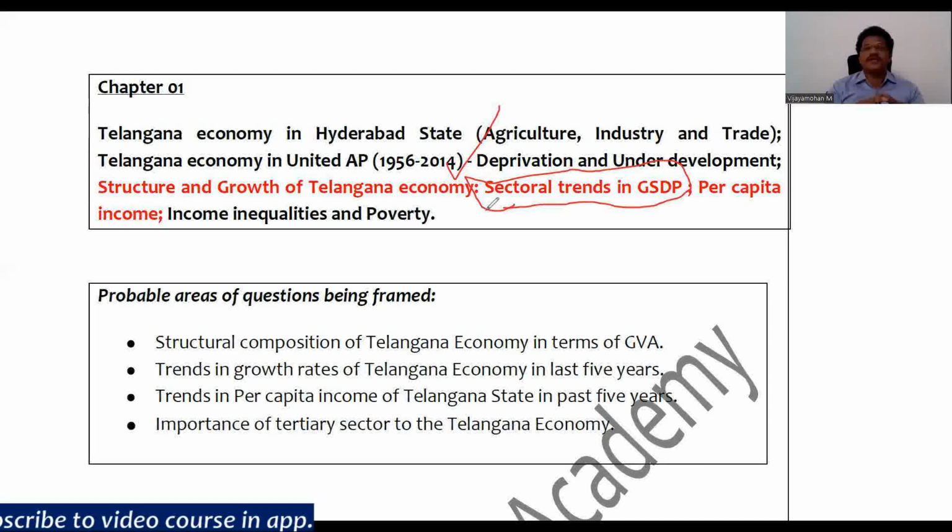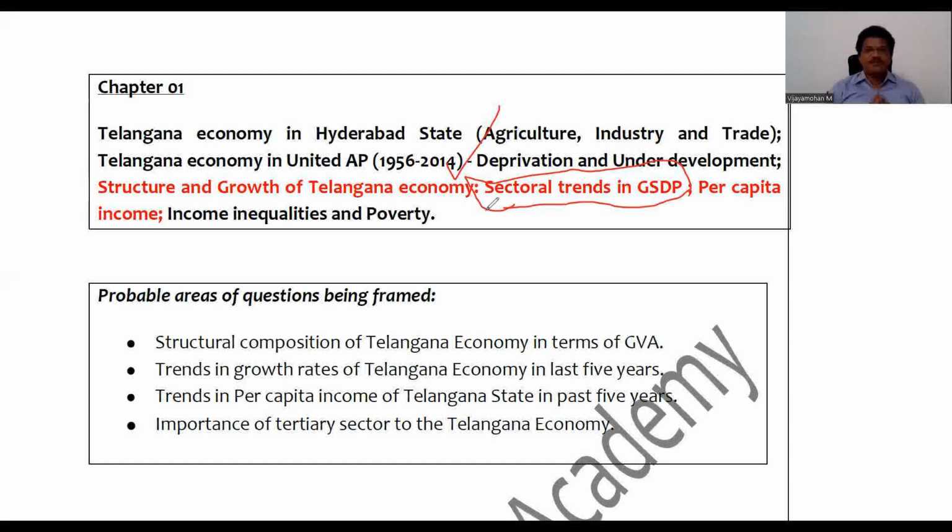What is the contribution of the agriculture sector? What is the share of the agriculture sector? What is the share of the industrial sector? But they have not asked in a staggered manner. I mean to say, they have not asked about a particular sector, and they have asked for a period of nearly 5 to 6 years. We will see the previous years as we go forward. However, there is only one question about the agriculture sector, particularly related to the Andhra Pradesh economy.